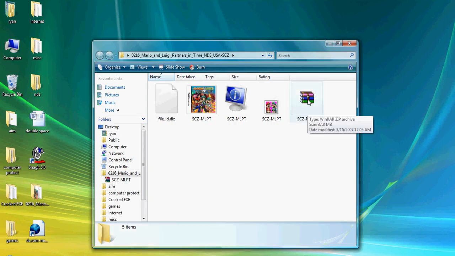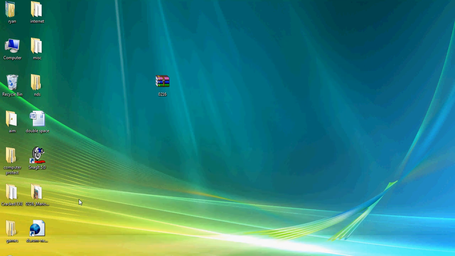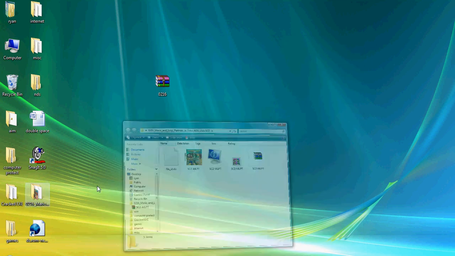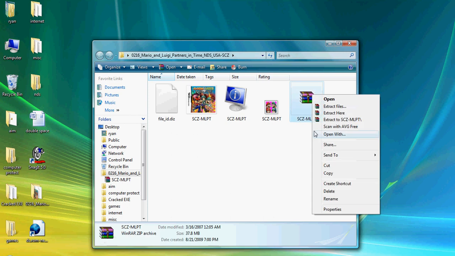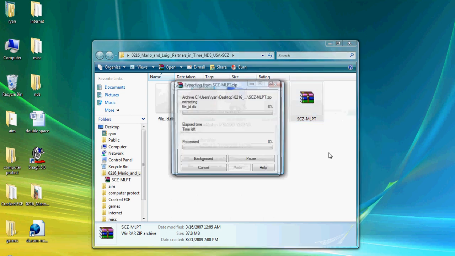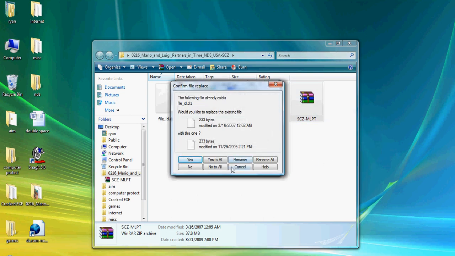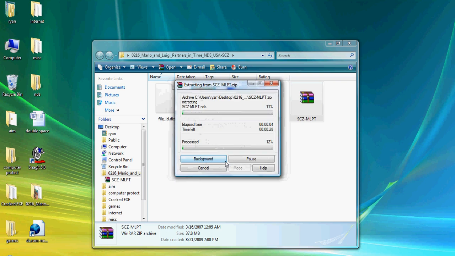Usually when you extract it, it comes out into a folder like this, and usually you have to extract it again within the folder. So if you see a folder, just extract it. Sometimes you have more than one part; just extract one of them, and extract the whole thing to one game. All you need to do is extract it here, and sometimes you have to replace it.